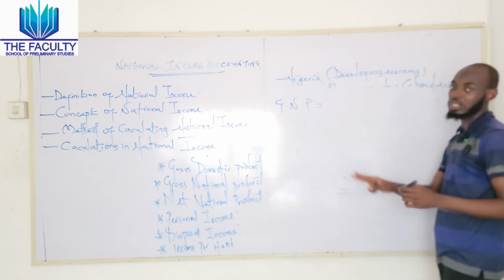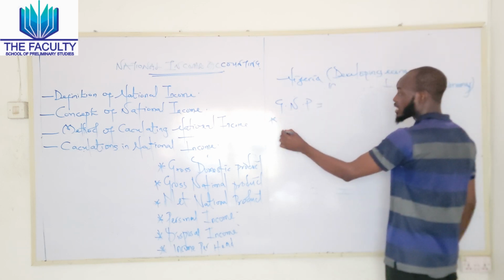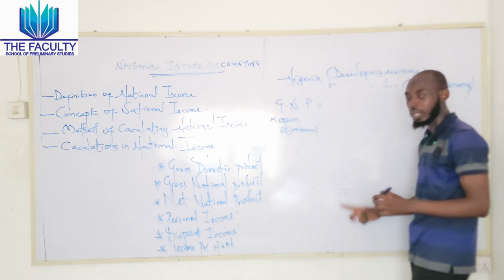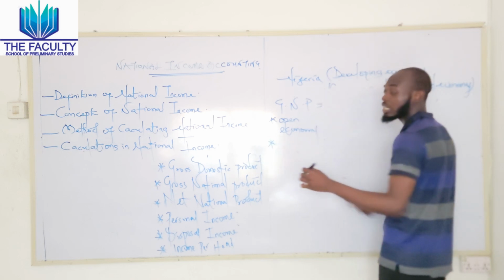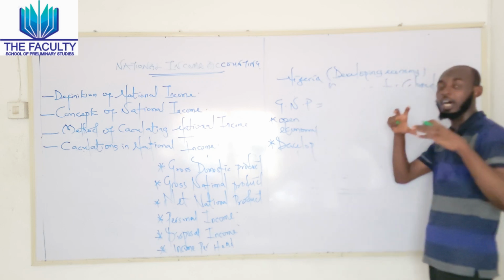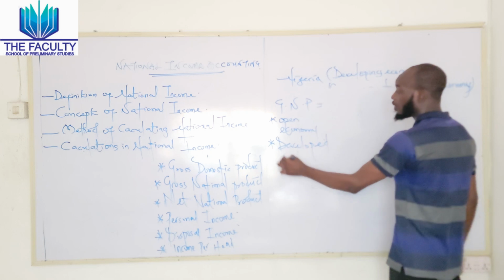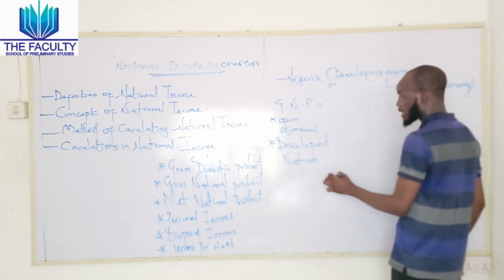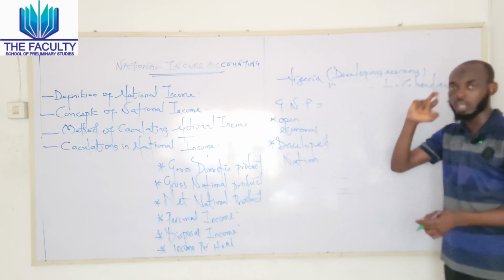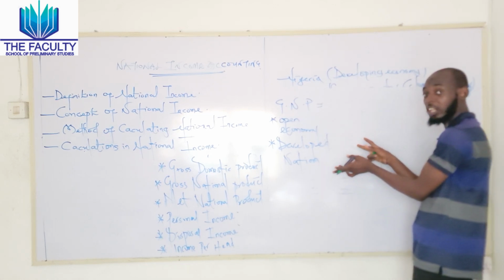Now, there are also two concepts that are applicable. The first concept is that this kind of GNP is treated in an open economy. And the second thing is that it is applicable to developed nations, that is, countries that are producing something called capital goods. So we apply it to developed nations. These are the two concepts that are applicable. If you remember our GDP, we said it is applicable to a developing economy and a closed economy as well. But here we treat it as an open economy and a developed nation.